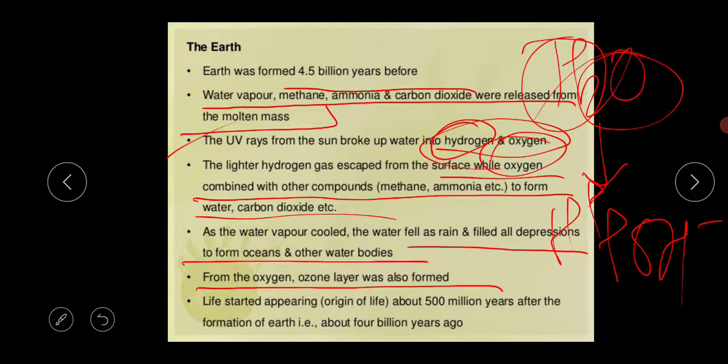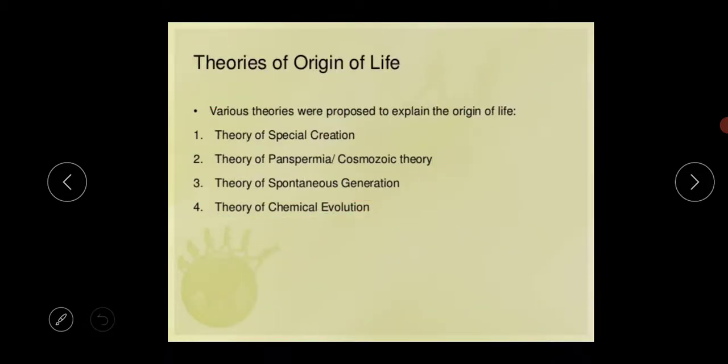Life started appearing about 500 million years after the formation of Earth, that is about 4 billion years ago. Subsequently, the ozone layer was formed, and as it cooled, the water vapor fell as rain and filled all the depressions. Next are the theories of origin of life.